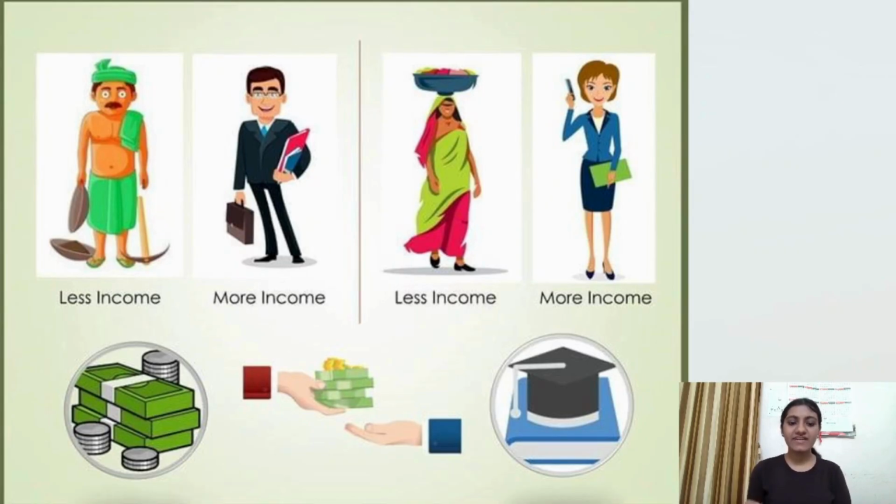Through this slide, we can see on the left side there is a farmer, and you can see less income. He's having less income because you can see he's using the primitive tools for farming, and also he seems to be unskilled, so less income. Whereas the other person seems to be well educated, he is carrying files and is office going, so he is earning more income. And same is the case with the women on the right side.